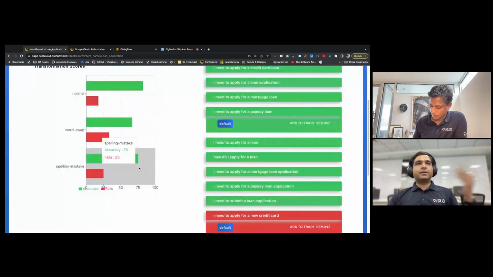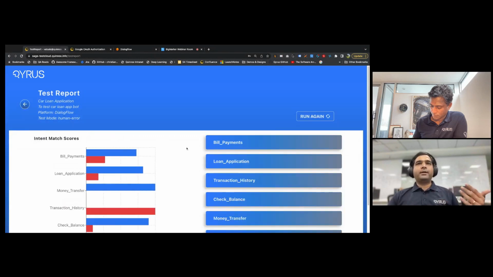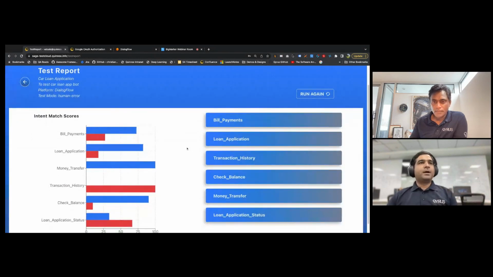So there are other things too. We could run it in advanced mode and so on. You keep running this until it creates a highly accurate bot out of the box, right? So we just spoke about intent detection.